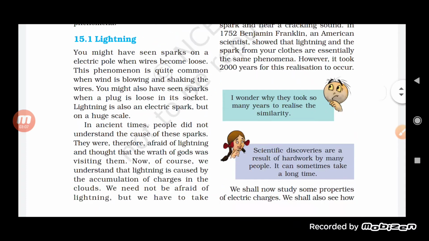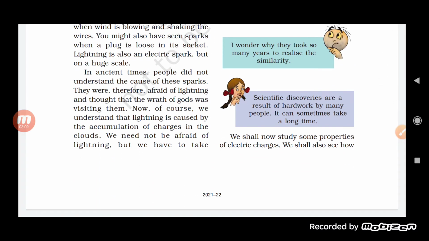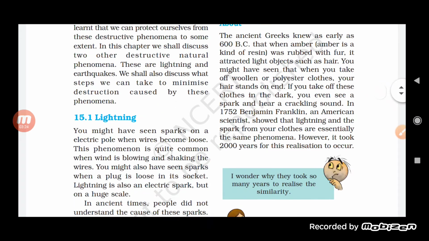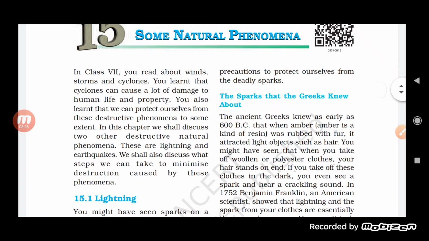Now we know what lightning is: an electric spark on a huge scale, and we can take precautions to protect ourselves.